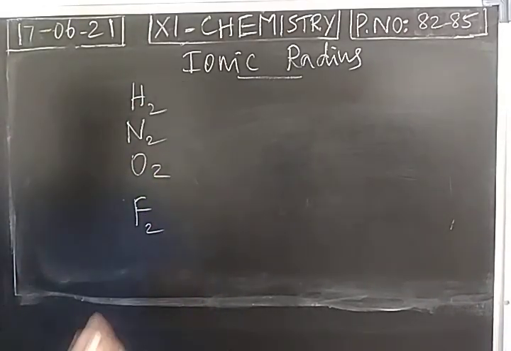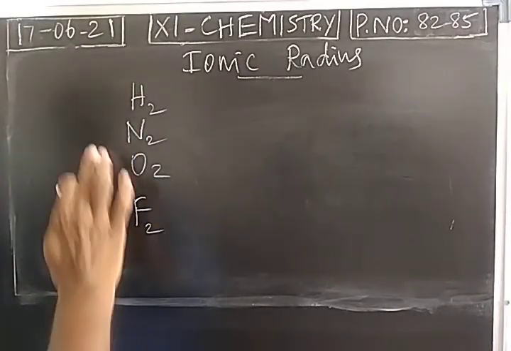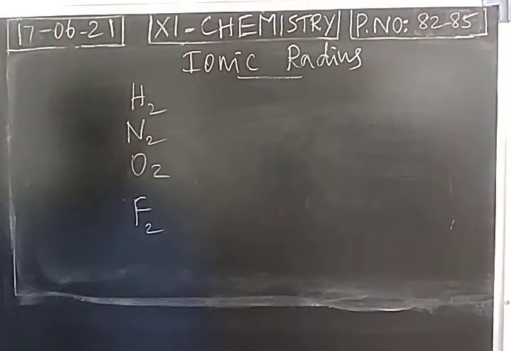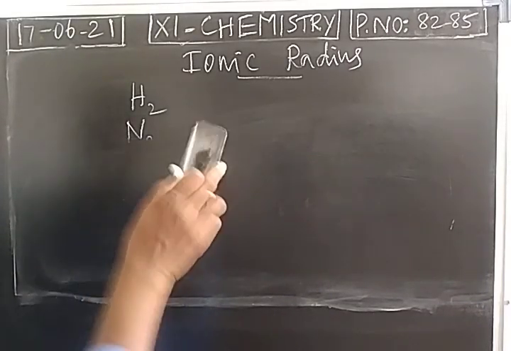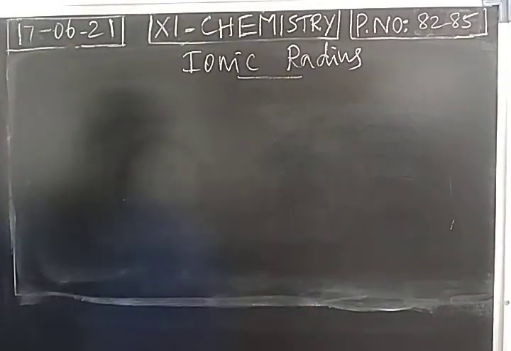So from these diatomic molecules, we can calculate a covalent radius. Internuclear distance will be divided by 2. We get covalent radius of hydrogen, nitrogen, oxygen, fluorine, chlorine, and so on. When we take metals, internuclear distance will be calculated. We divide it by 2, we get metallic radius. Then how can we calculate the ionic radius?